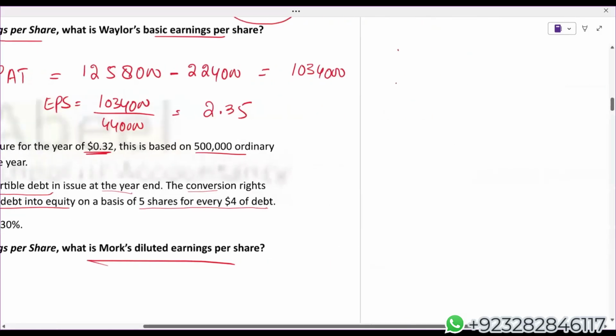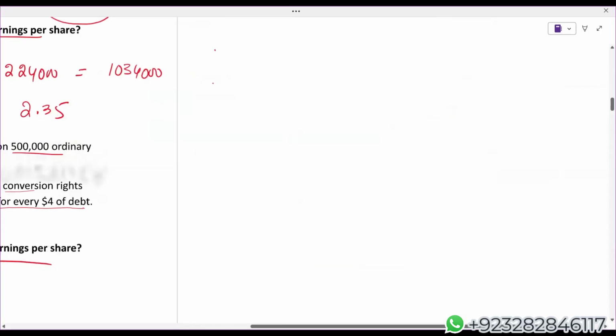Whenever your examiner gives you a convertible bond, which is obviously a potential ordinary share, whenever the term convertible comes with any instrument, that is a potential ordinary share. While calculating diluted EPS, we assume that potential ordinary shares become ordinary on day one. Whatever EPS comes, we say it is a diluted EPS if it is less than the basic.